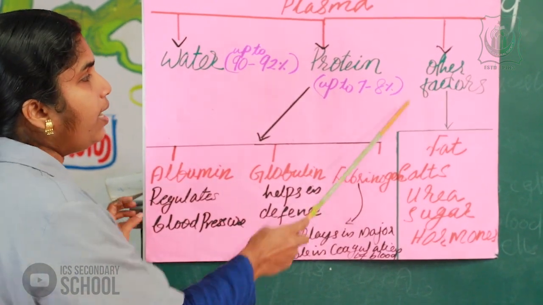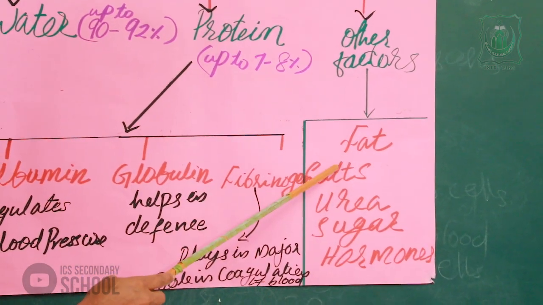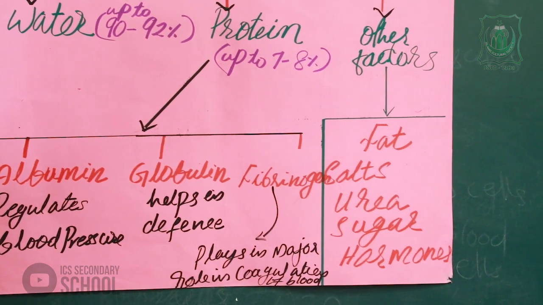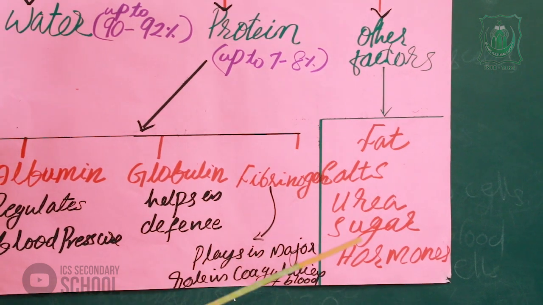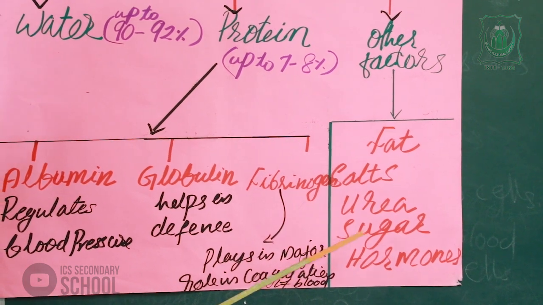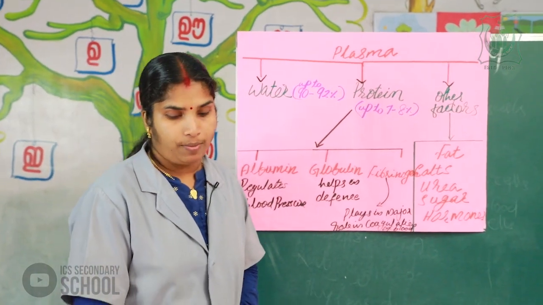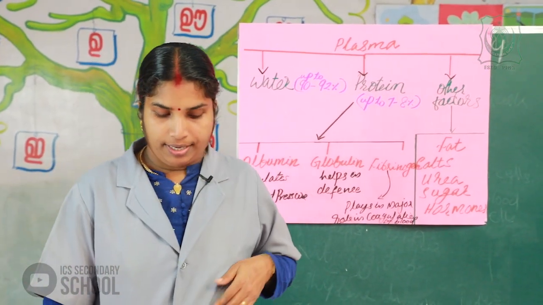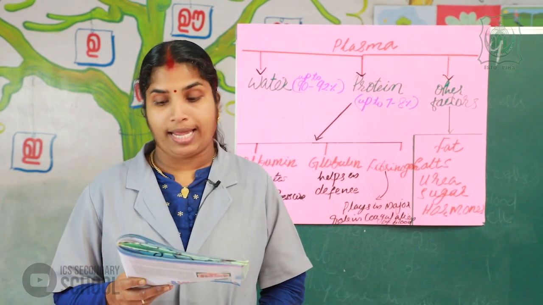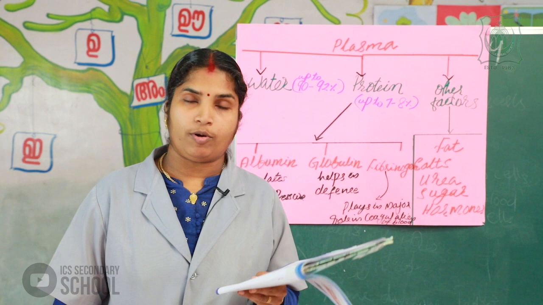Next one, other factors included in the plasma: fats, salts. Some salt ions are present in the plasma, fat is also present in the plasma, along with urea, sugar molecules, plasma sugar, and hormones. Water makes up 90 to 92%, protein 7 to 8%, and other factors like fat, salt, urea, sugar, hormones, etc.